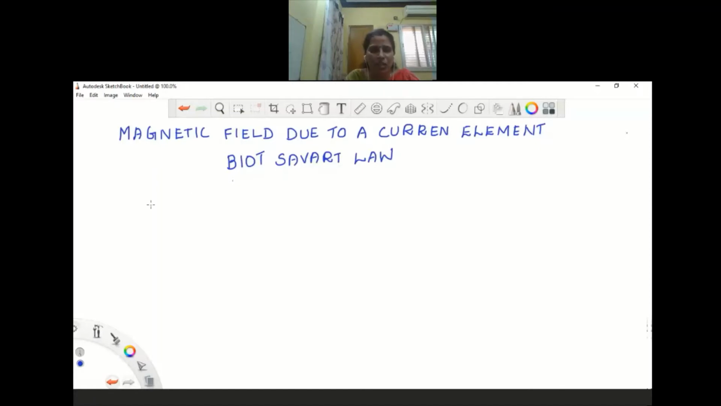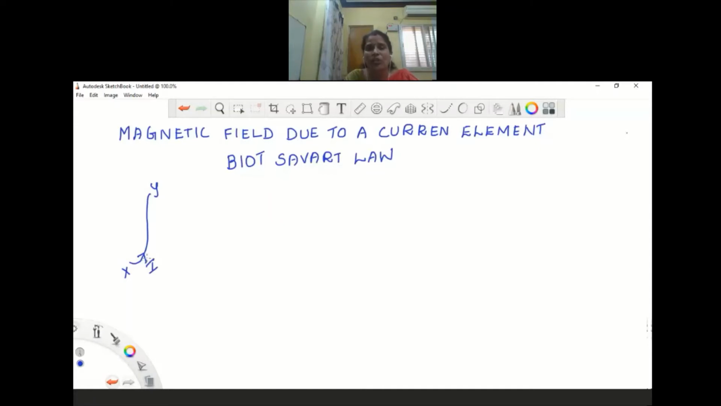So now let us assume a current carrying conductor. Okay, so XY be the current carrying conductor. So here I be the current flowing through this conductor. I told you that this current creates the magnetic field, the moving charges.